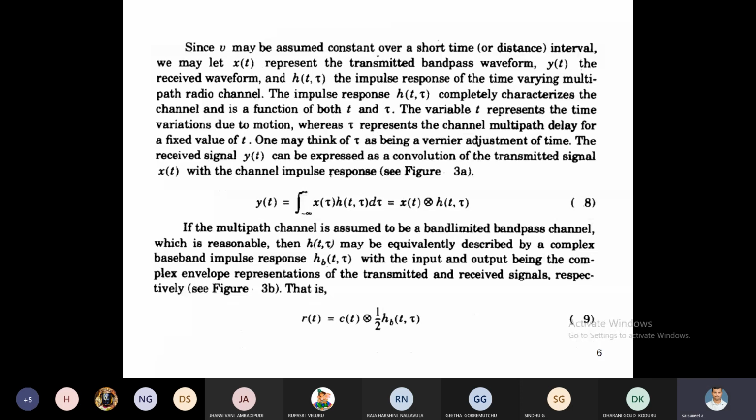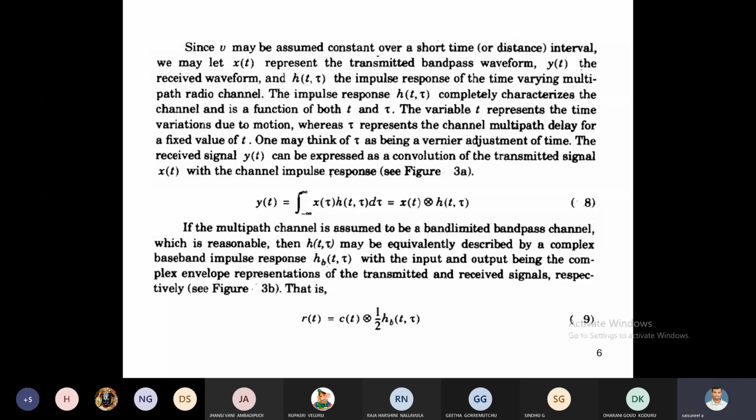Here in h of t comma tau, t represents the time variation due to motion, whereas tau represents multipath delay. Then the received signal can be expressed as the convolution of the transmitted signal x of t with the channel impulse response, that is y of t equals integral from minus infinity to infinity of x of tau h of t comma tau dt, which equals x of tau convolved with h of t comma tau.